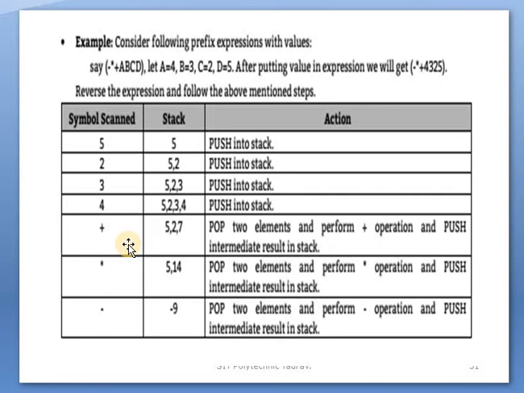After that, plus. As said, when an operand is input, it is stored in the stack, and when an operator is input, the last two operands are popped and that operation is performed. The last two are 4 and 3, and the operation is plus: 4 plus 3 is 7. So the answer 7 is stored. We popped two elements, performed the plus operation and pushed the intermediate result onto the stack. Clear? After that, the next operator is multiplication. The last two operands are 7 and 2. 7 times 2 is 14, so 14 is the intermediate result.